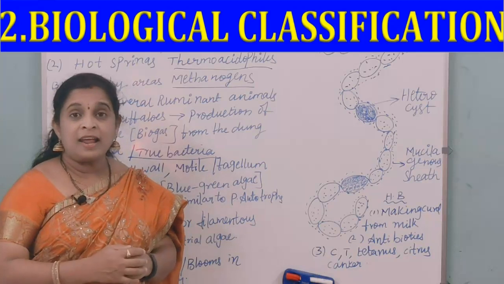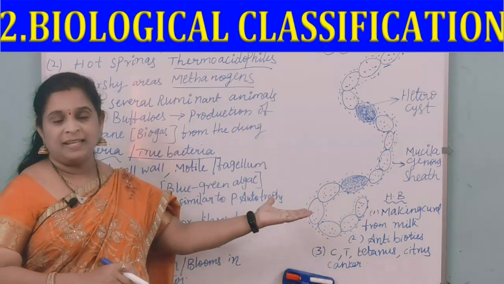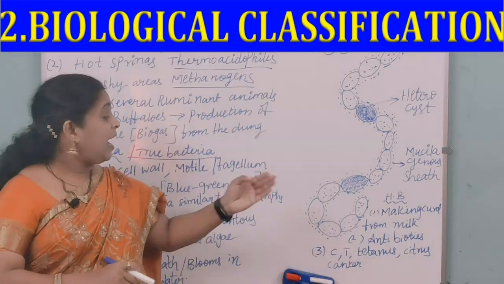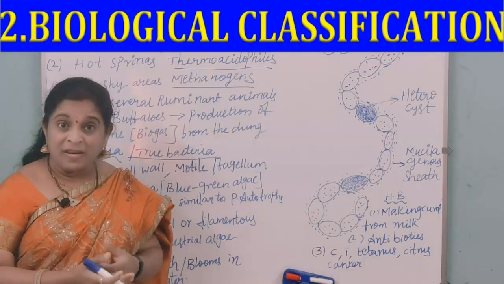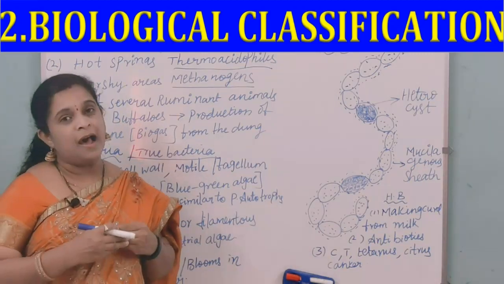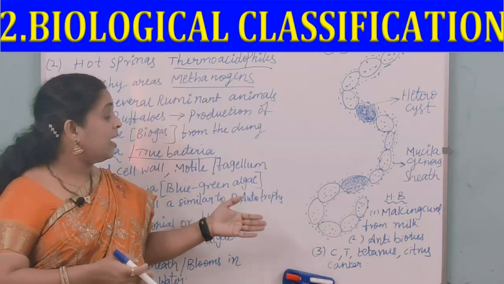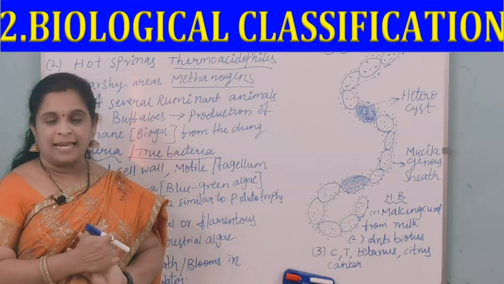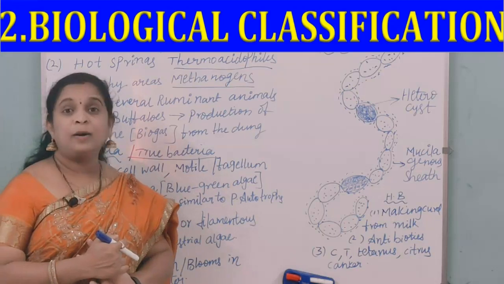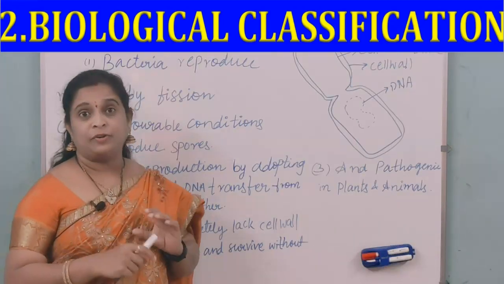How are they helpful? They are helpful for making milk into curd, and also for the preparation of antibiotics. They also cause harm to plants and animals by causing many diseases like cholera, typhoid, tetanus, and also citrus canker, mildews and smuts in plant species.